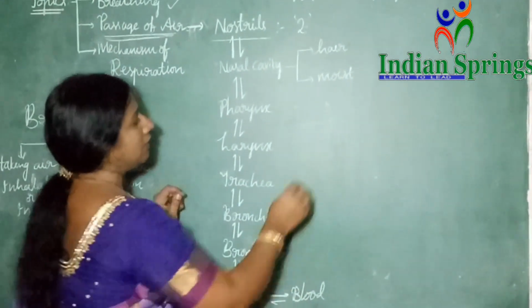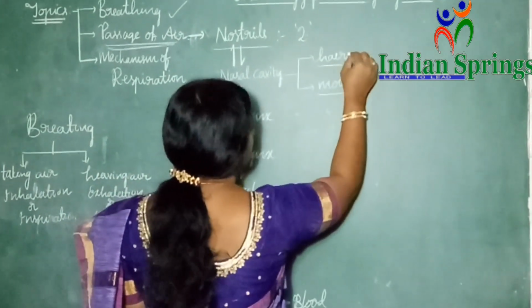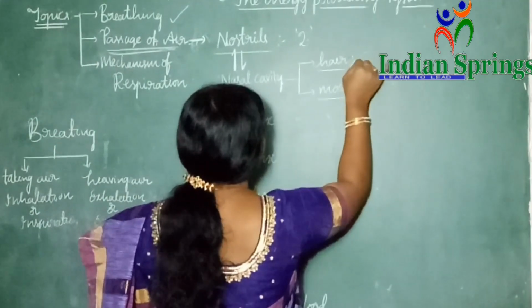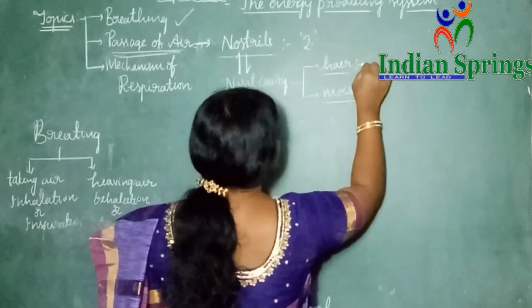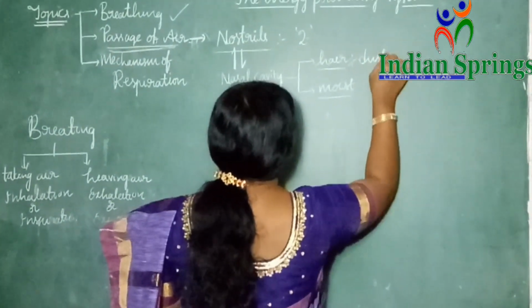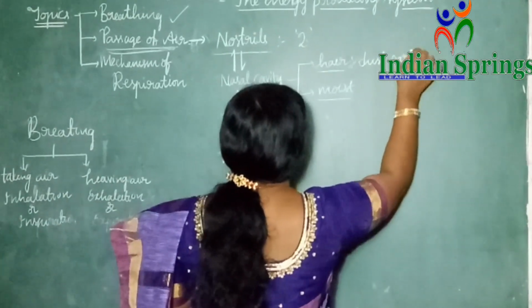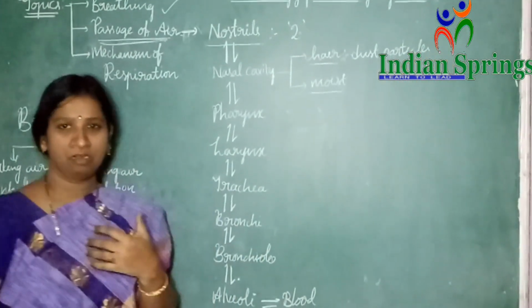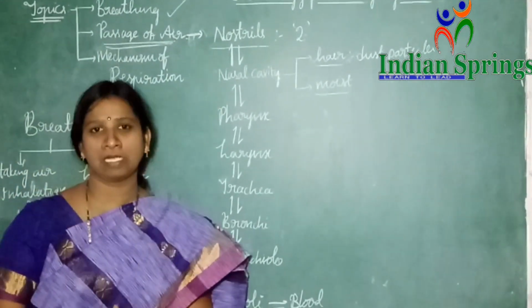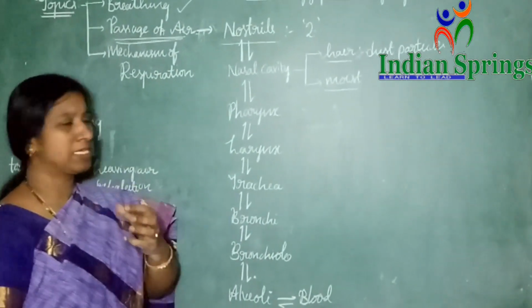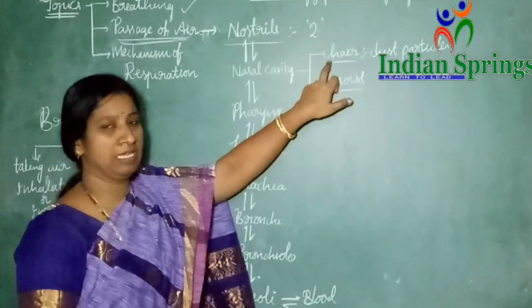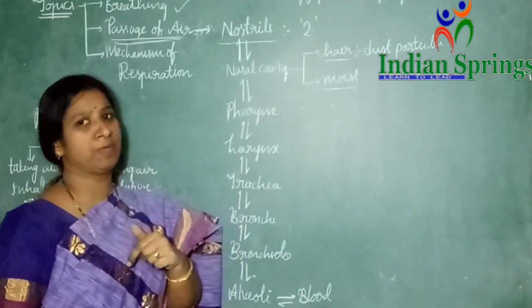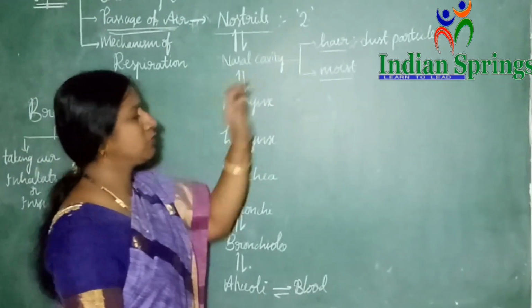So here, what is the use of this air? First we will discuss. This air of the nasal cavity is useful to arrest the dust particles. It is useful because when we inhale the air, along with the air many dust particles will enter. Those dust particles will be absorbed by this air, and then it won't allow those dust particles to go into the respiratory passage. So that is the use of the air.